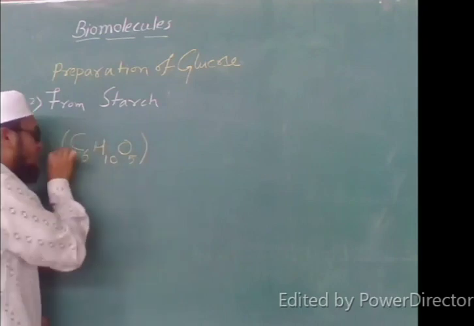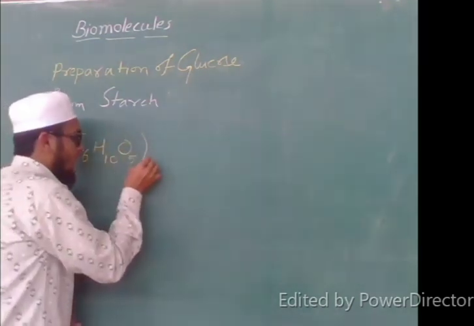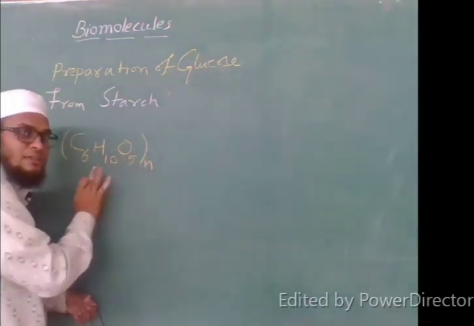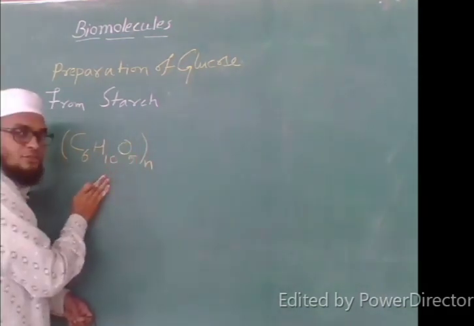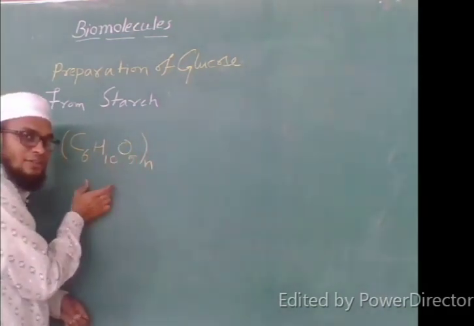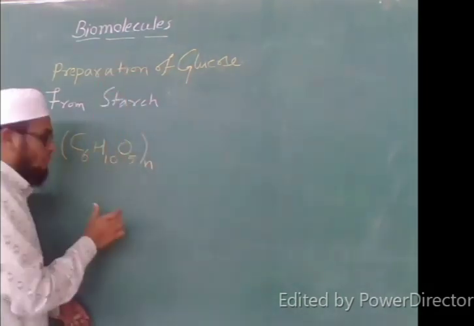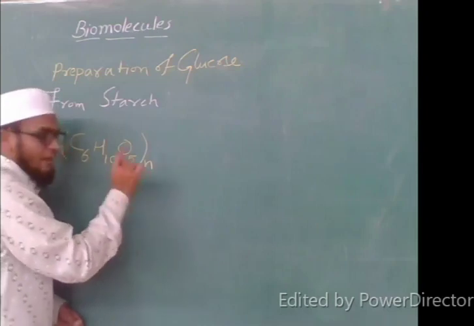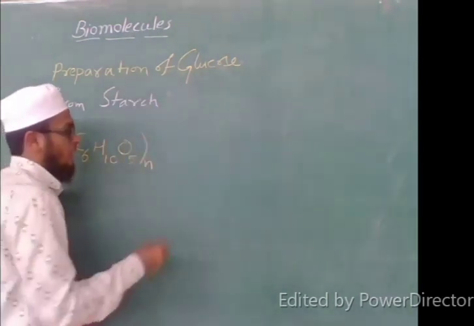This unit gets repeated many times, so I will write n. I am writing it one time, and I am writing n here. It means this unit is repeated n times.